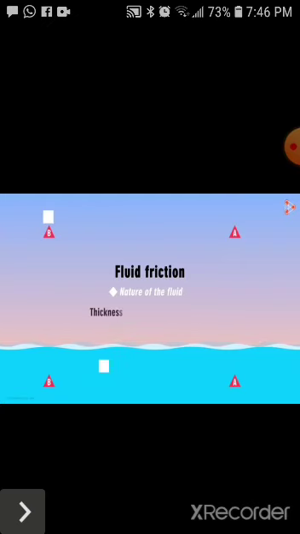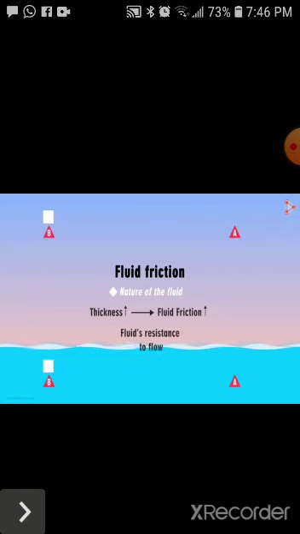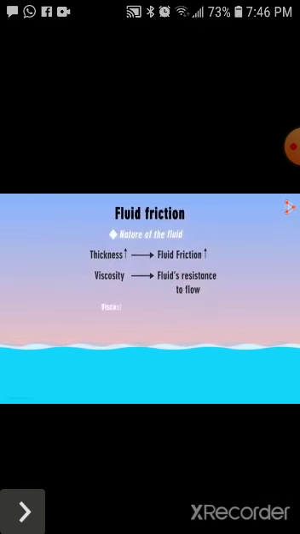Yes, the more the thickness of the fluid, the greater will be the frictional force acting on an object which moves through it. There's a term which describes a fluid's resistance to flow. It's called viscosity. So here we can say that water is more viscous than air. The higher the viscosity, the more resistance offered by that fluid. Honey is more viscous than water, which is why it offers more friction than water. That was the first factor affecting fluid friction, the nature of the fluid.